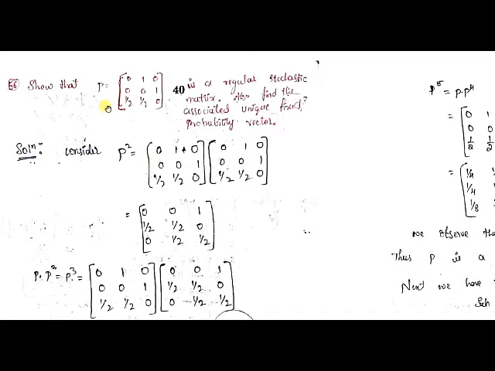Yes, my dear students, we'll see the next example under Markov chain now. We have the example here. Show that the matrix P is equal to [0, 1, 0; 0, 0, 1; 1/2, 1/2, 0] is a regular stochastic matrix. Also find the associated unique fixed probability vector.